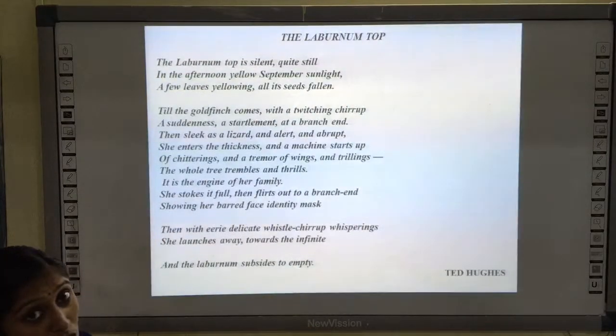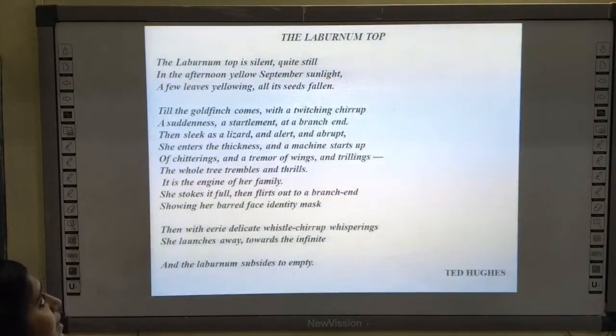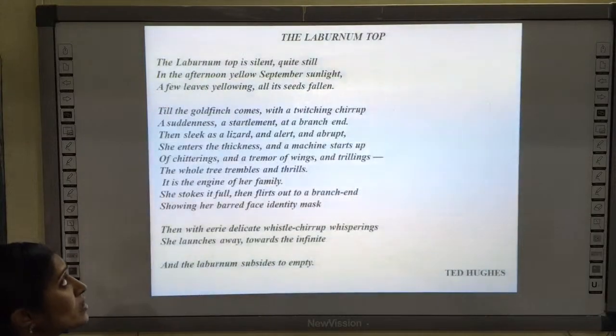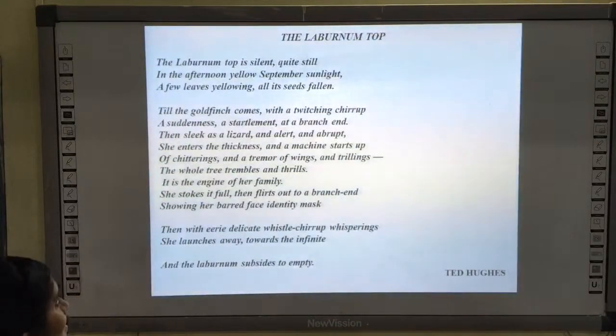The laburnum top is silent, quite still in the afternoon, yellow September sunlight, a few leaves yellowing, all its seeds fallen, till the goldfinch comes with a twitching chirp, a suddenness, a startlement at a branch end.